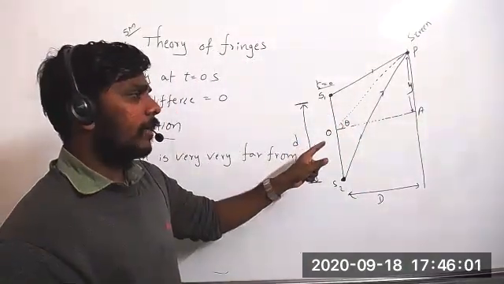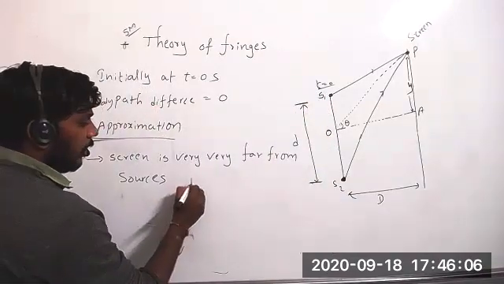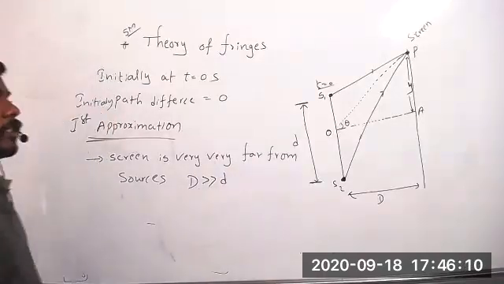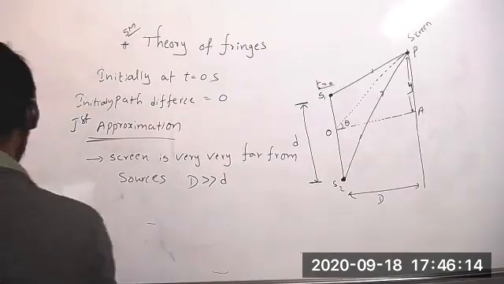So the distance between the screen and the sources, that means D, is very, very greater than d, small d. Am I clear on this first approximation?